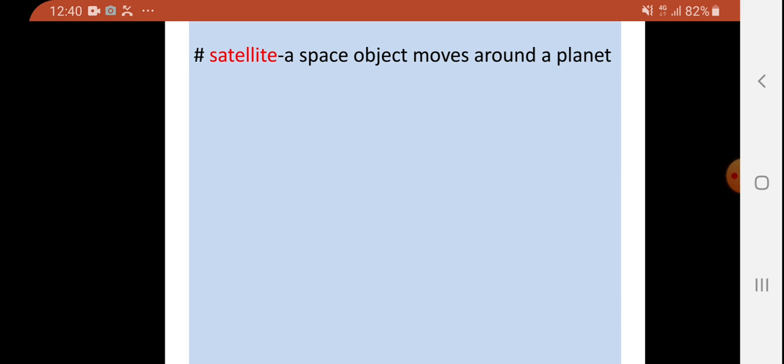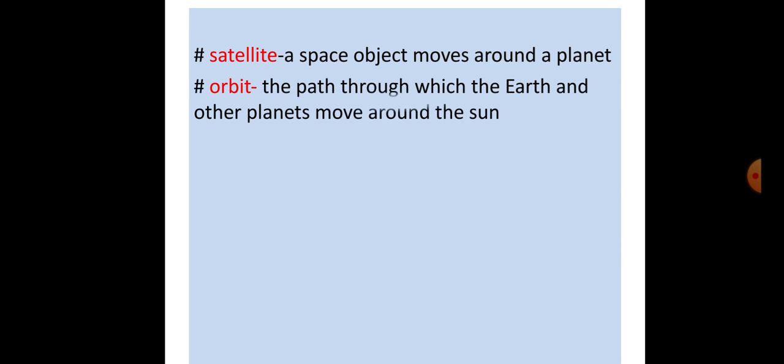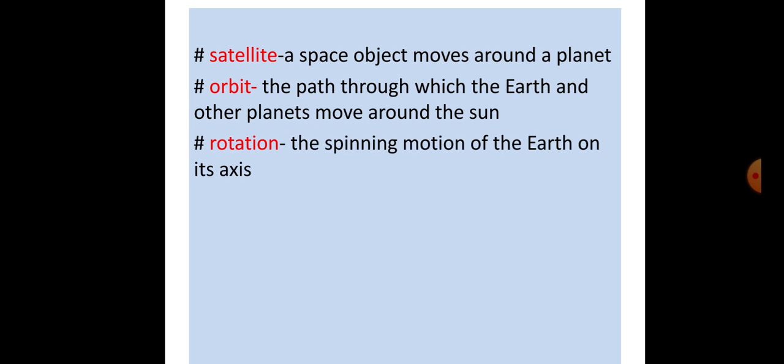Satellite. A space object that moves around a planet. Orbit. The path through which the Earth and other planets move around the sun. Another difficult word, rotating. The spinning motion of the Earth on its axis.